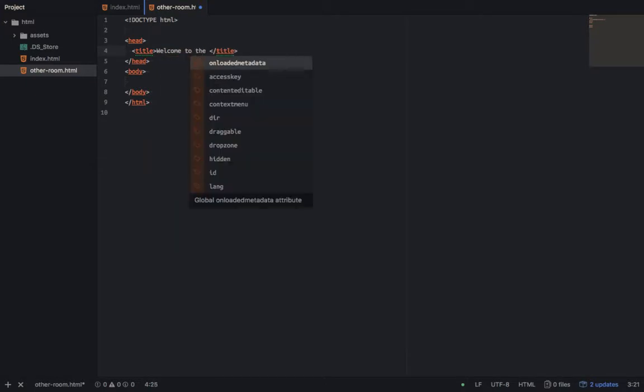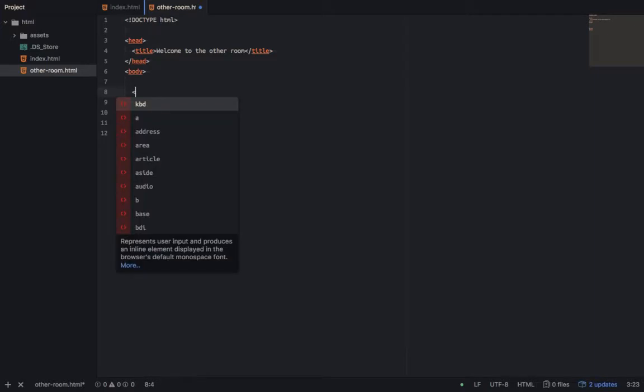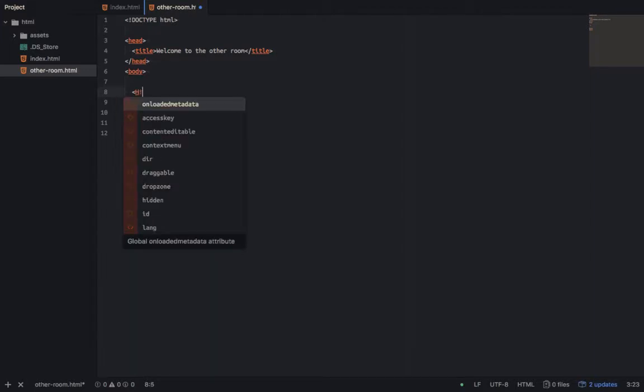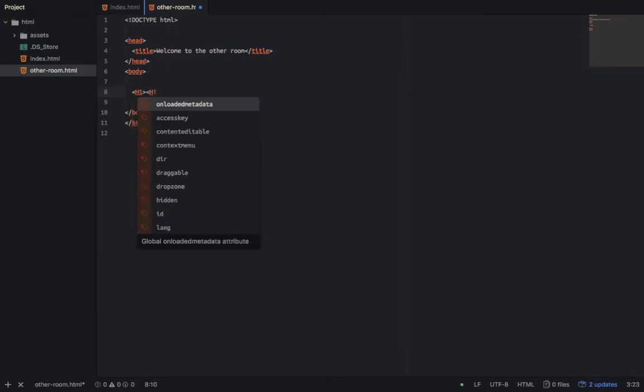Welcome to the other room. So for this other room, I'll put an h1 here. I want to mention another thing here for this tutorial. You see the way I use small letters. If I use capital letters, it will still work. If I use capital letters to run it now, the thing will still work.